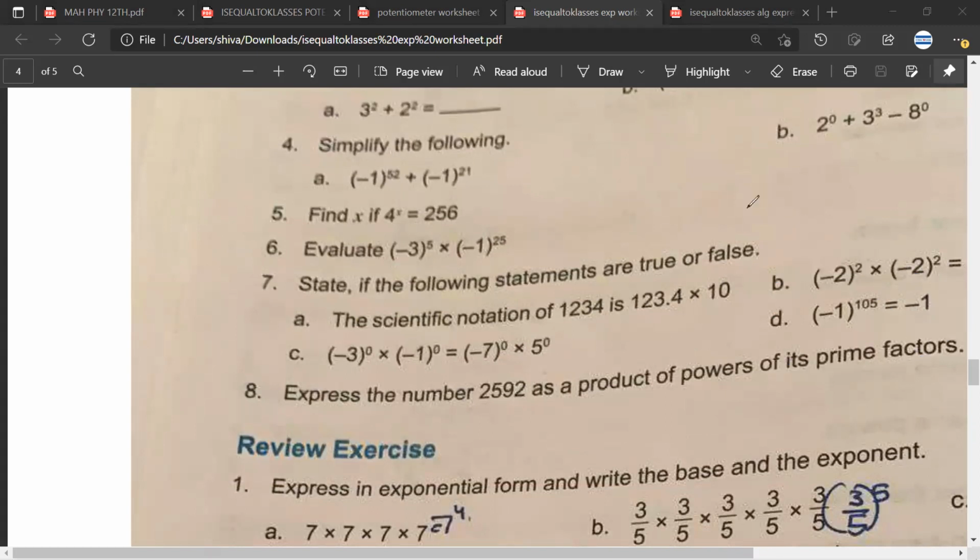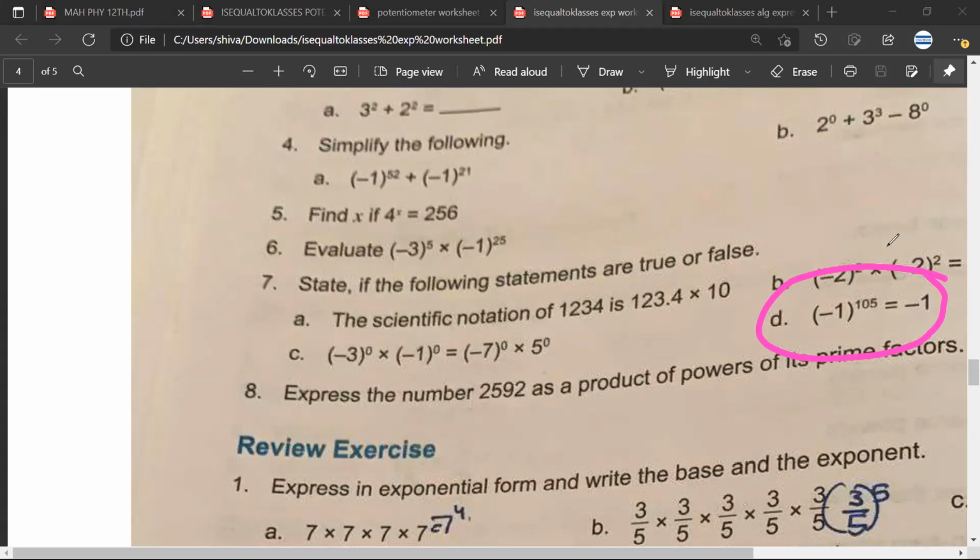It's true. Mr. Sarthak, is it true or false? It's true. Why is it true? Because 105 is odd. Okay, 105 is odd. That is why this is true. Great.